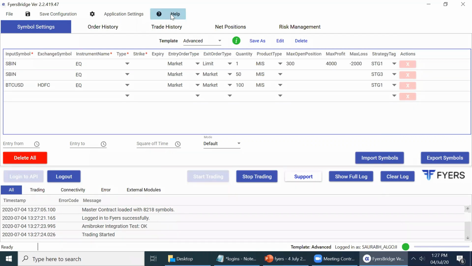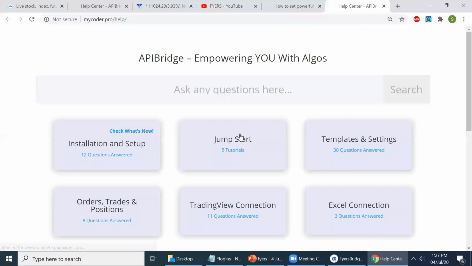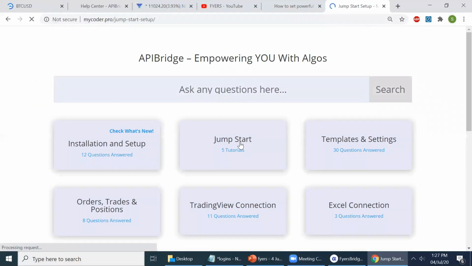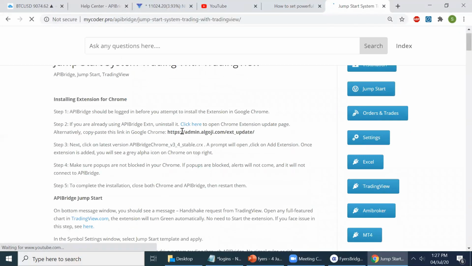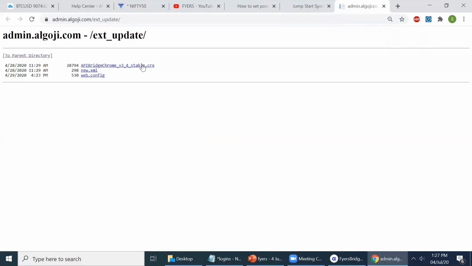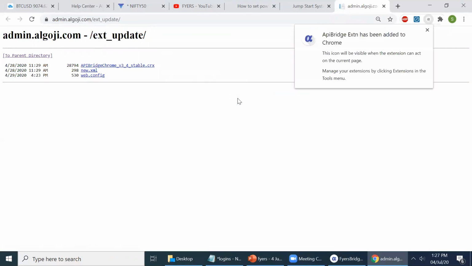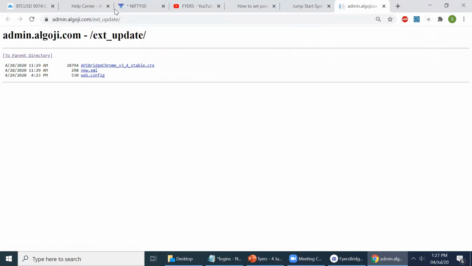Now coming to the TradingView part. To set it up with TradingView, what I have to do is I'll just click on help. I'll go to jumpstart with TradingView. Okay, so click here to open the Chrome extension page and add the Chrome extension. So there's a Google Chrome extension required to start trading with. Okay, the extension has been added to start trading with TradingView.